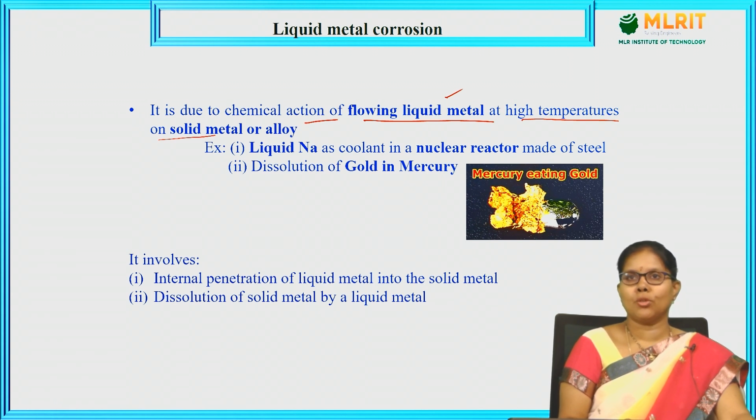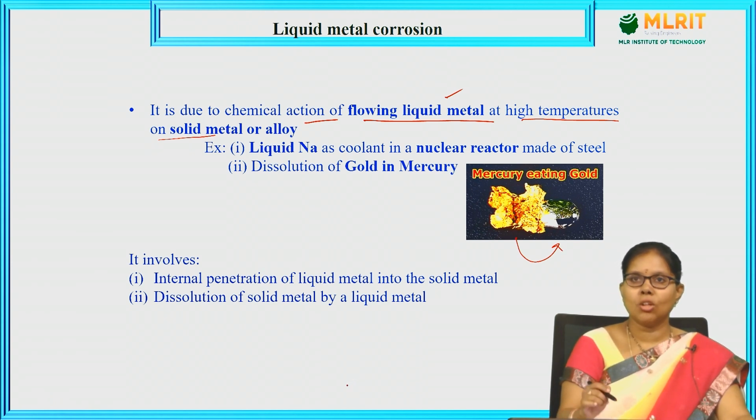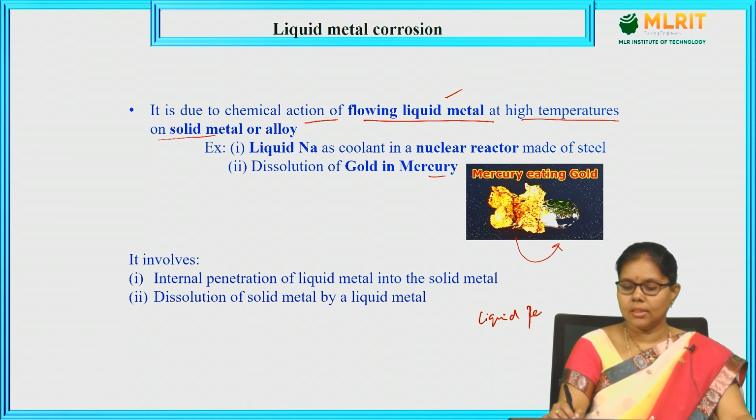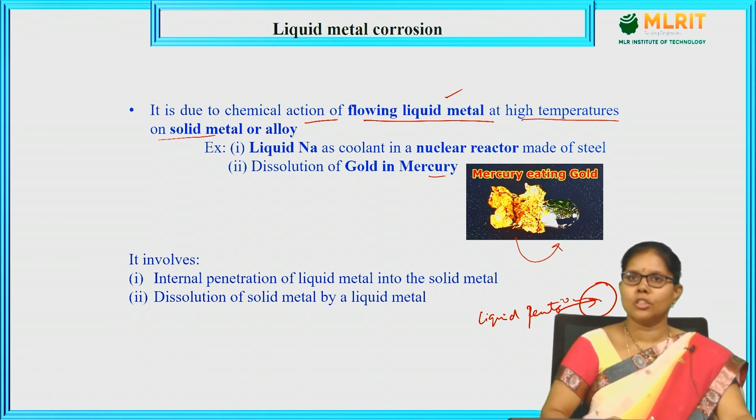Dissolution of gold in mercury. Gold, a solid, is going to be dissolved in the mercury. So, it is one type of liquid metal corrosion. Either the solid is going to dissolve in the liquid, or the liquid drops are going to penetrate into the solid. These are the two different types of liquid metal corrosion.